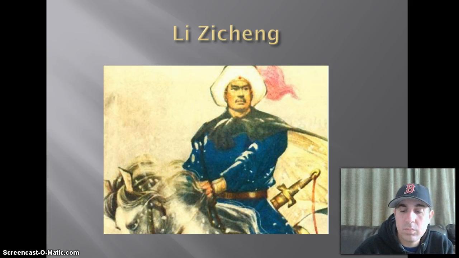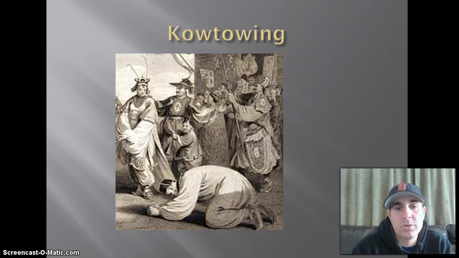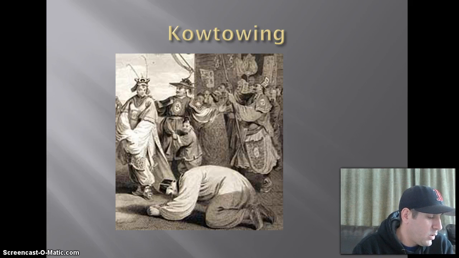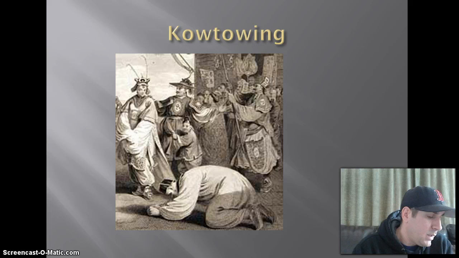They found favor with the Chinese by kowtowing, and basically what this is, is bowing down to show your submission to the Emperor of China. And so the Europeans did this when they got there, and so they were the first Europeans who wanted to trade with the Chinese. They humbled themselves, I guess you could say, in order to gain these trade contacts. And so the Europeans were in awe of what the Chinese had, the Manchurian power, the manufacturing that existed, and their vast population that existed in China at this time.